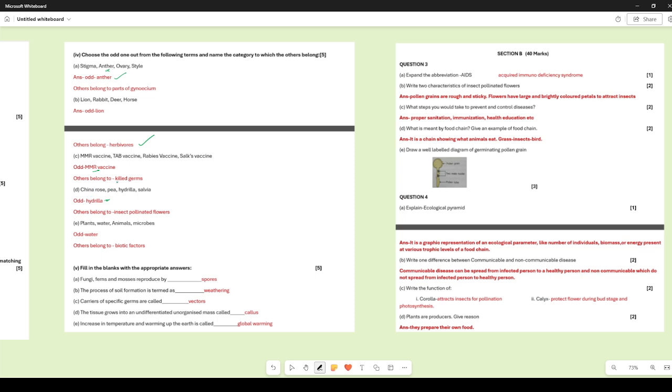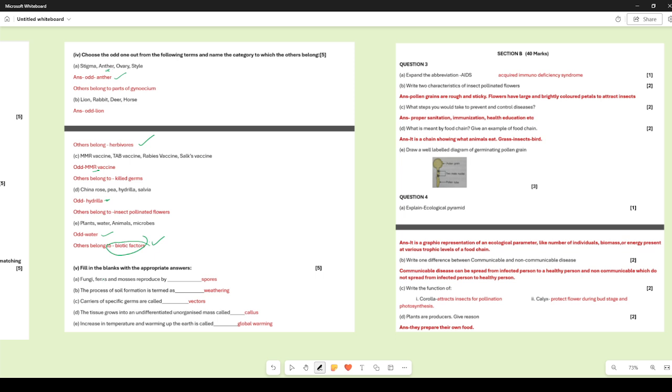So China rose, pea and salvia, they have insect pollinated flowers. Plants, water, animals, microbes. Water obviously because plants, animals, microbes, all of them, they belong to the biotic factor, whereas the water, it belongs to abiotic factor.